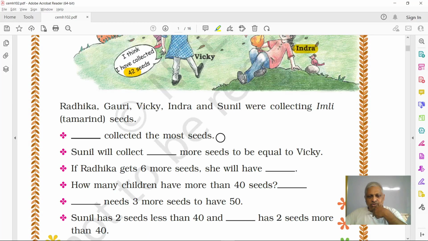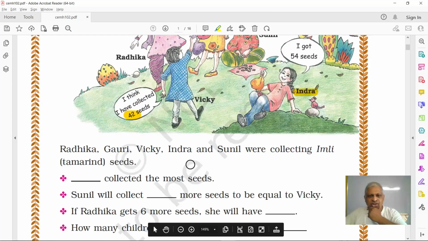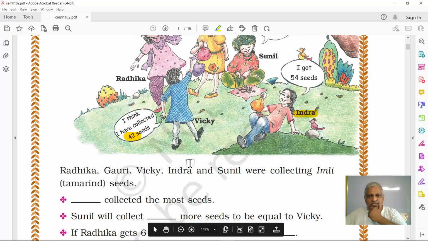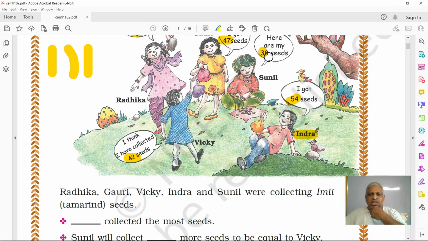Now, Sunil has 2 seeds less than 40. And dash has 2 seeds more than 40. Sunil has how many? Yeah, 38. 38 means it is 2 less than 40. That's right.